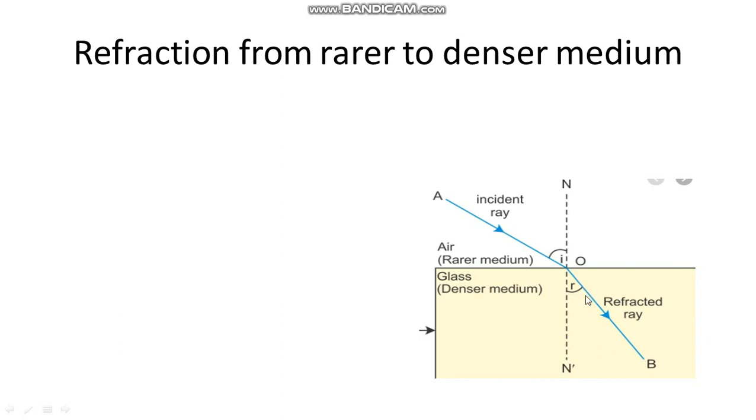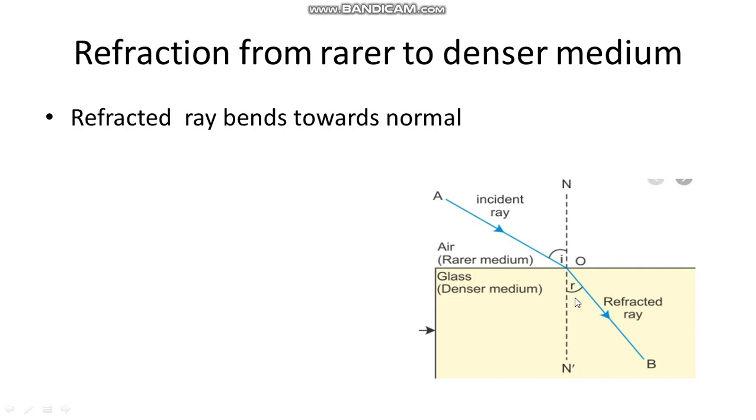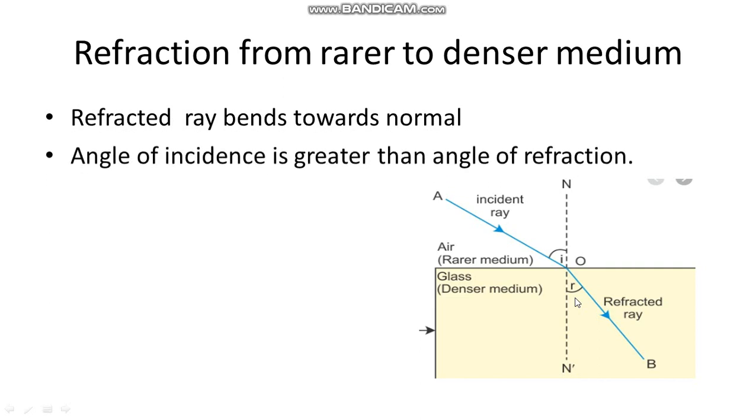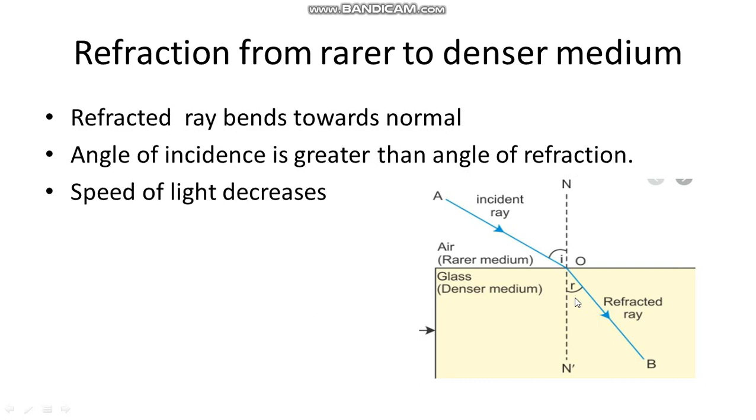Because the speed of light decreases. So what you observed here: when a ray of light travels from rarer to denser medium, first, the refracted ray bends towards the normal. Second, the angle of incidence is greater than the angle of refraction. Speed of light decreases. Angle of deviation is I minus R.